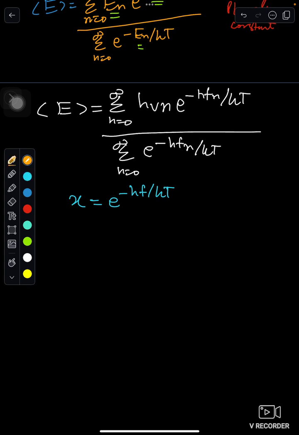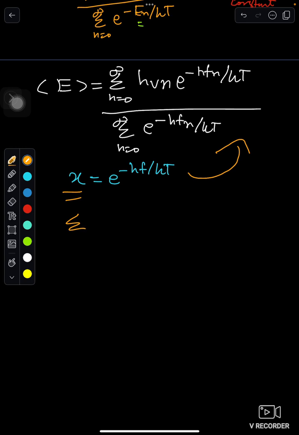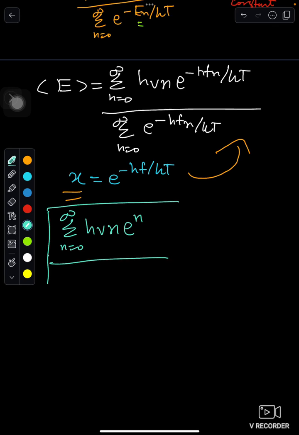Okay, so what does this give us? If I replace X in this equation, it gives me summation n equals 0 to infinity of HF n X to the power n over summation n equals 0 to infinity of X to the power n.